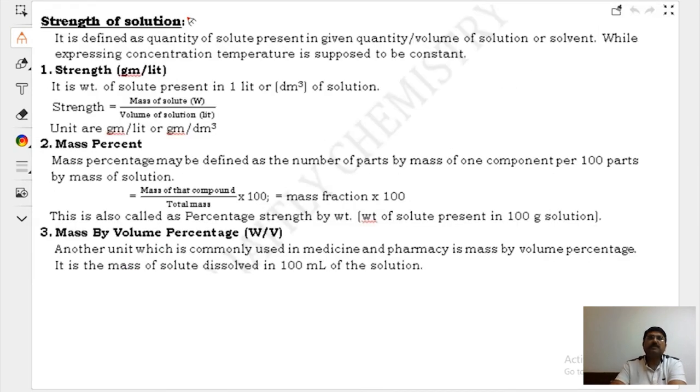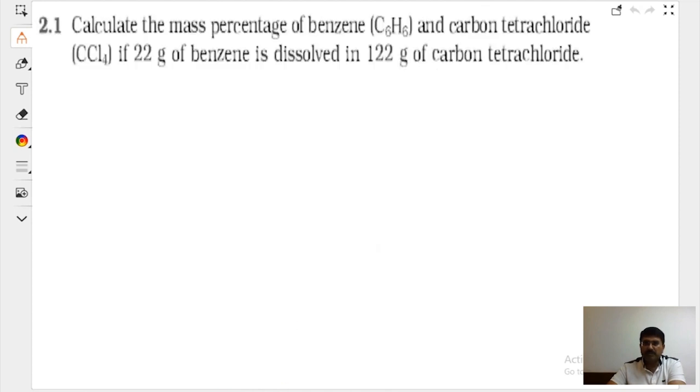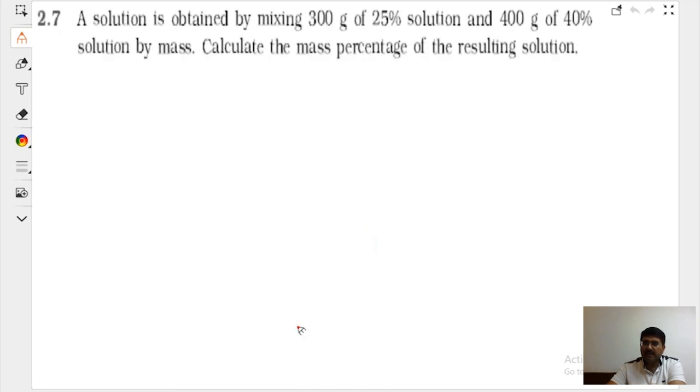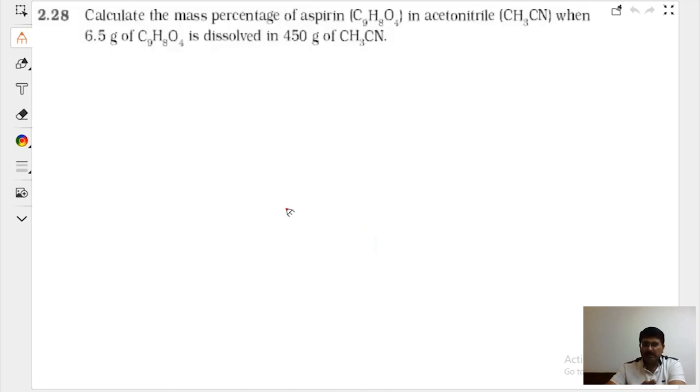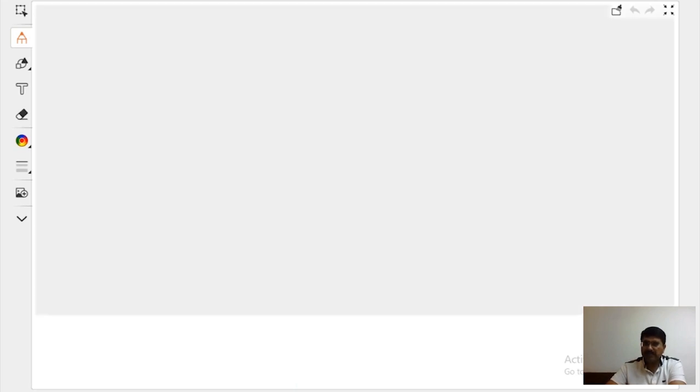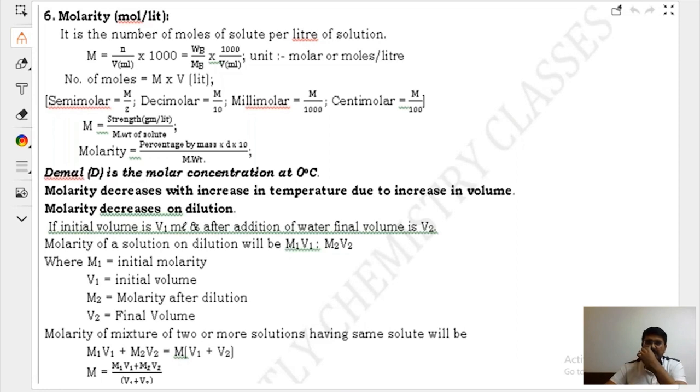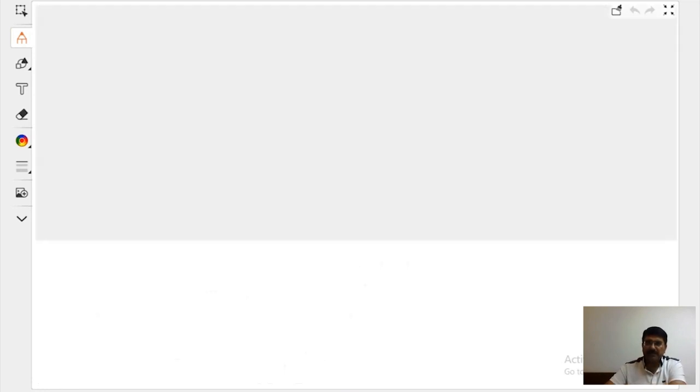Then we will be hitting the chapter topic known as strength of solution. We'll be discussing molality. Most of this you might have discussed in class 11, but I will be including class 11th NCERT questions for you also. You need not follow any other book till the time I say. Just blindly follow me and I will prove that whatever I am saying is correct. The moment your marks go up, I'll be discussing more concentration terms, parts per million, volume percentage. I'll be discussing them one by one, beta. I'm just giving you a tour of the topic so that you know what we are going to discuss.